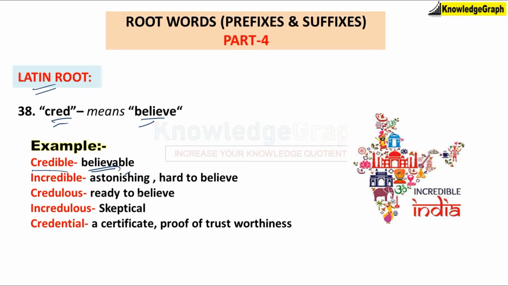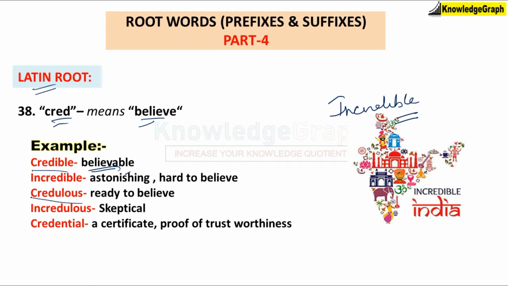Okay, incredible. The best example for incredible is Incredible India. Why do we call it Incredible India? Because there are so many things in our India. हमारे भारत में इतना कुछ है, हमारे इंडिया के अंदर इतने kinds of diversity है. There is so much of a mixture of everything that sometimes it becomes hard for a human being to believe it. That's why we say Incredible India, something that is astonishing and hard to believe.